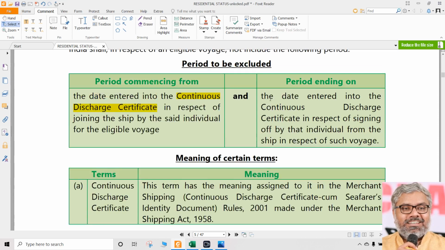Why does this question come up in the first place? As we know already, when ships are in the territorial waters, it is considered as good as being in India. But practically speaking, a lot of times there will be a lot of waiting time for the ships in the territorial waters before they can actually dock and people can come out. Sometimes even a number of days, weeks also, they will be staying in the territorial waters waiting to enter the port itself. Should all that period also be counted as period of stay in India is the question. Normally yes, because territorial waters is India, no doubt about it.